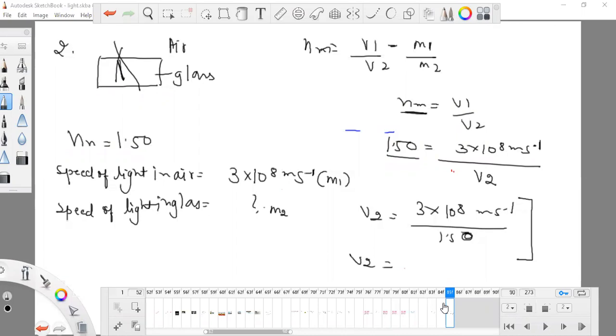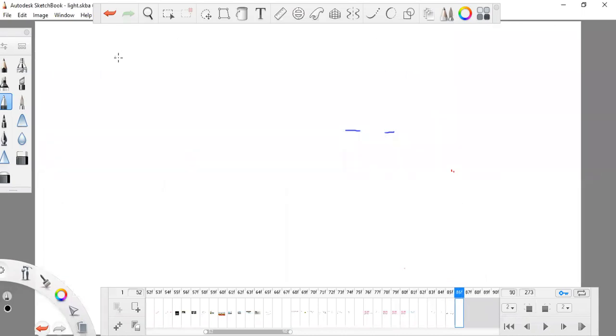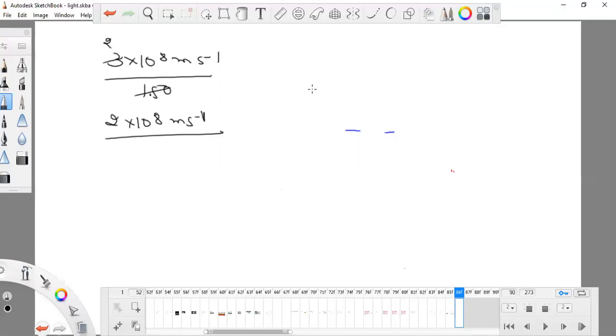I don't know how you can do this. 3 into 10 to the power 8 meter per second upon 1.50. Okay, what should I do? Just cut it. It will be 2 into 10 to the power 8 meter per second. Okay, this is the value, and my answer is correct.